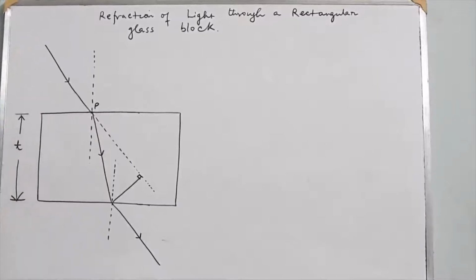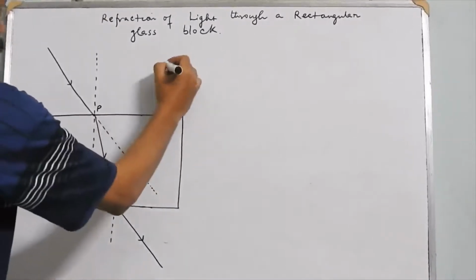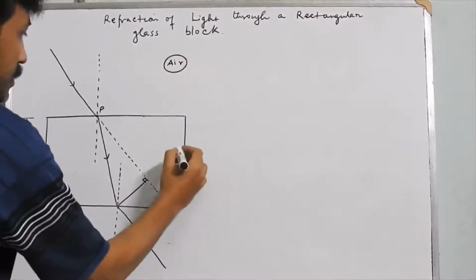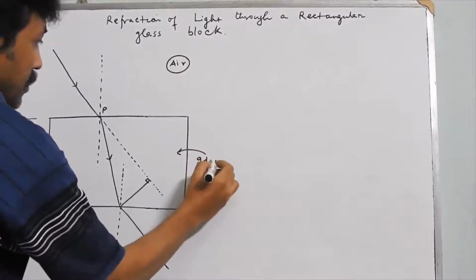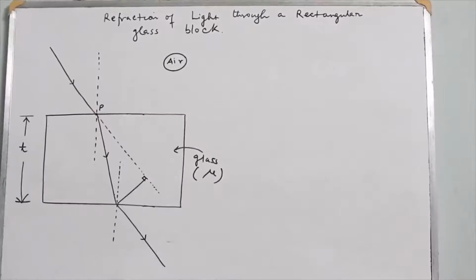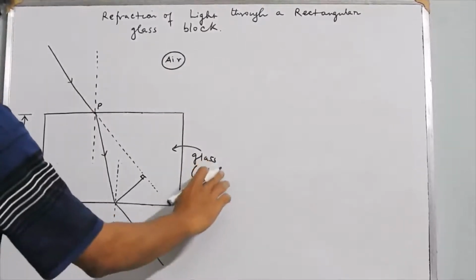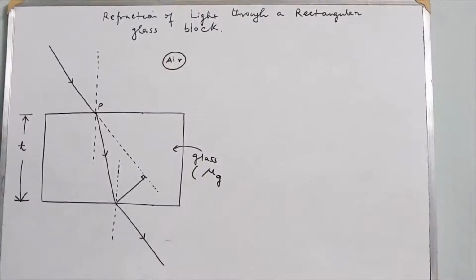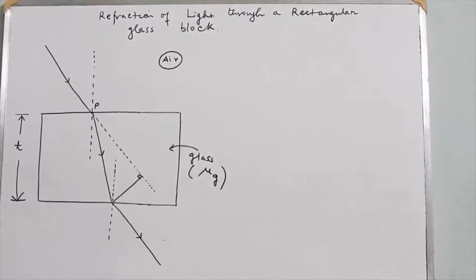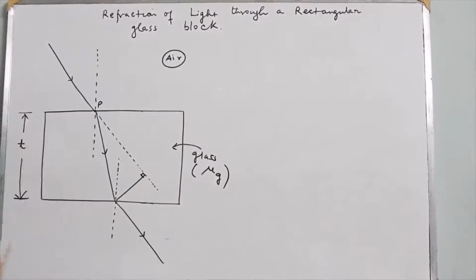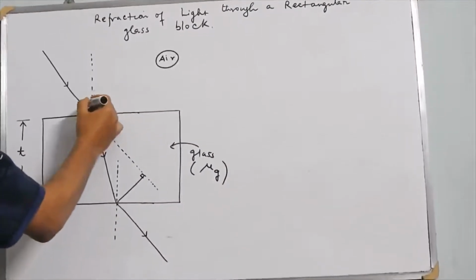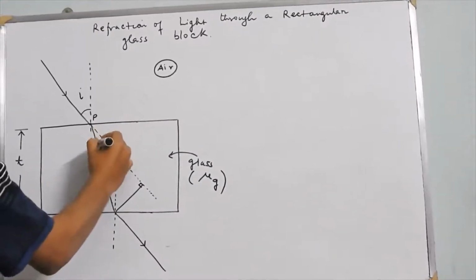Because the ray of light is moving from, suppose, air, and this is glass of refractive index mu g. Refractive index of air I have assumed as 1. So ray of light is moving from air to glass, so it is moving from rarer to denser, it will bend towards the normal. This is obviously the angle of incidence, and this will be the angle of refraction.